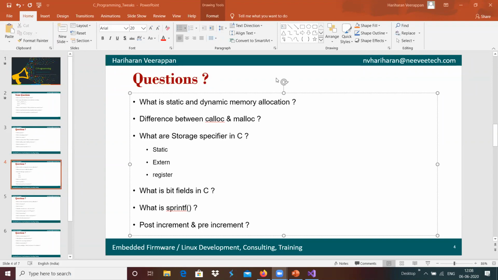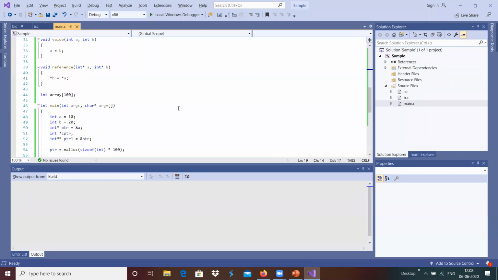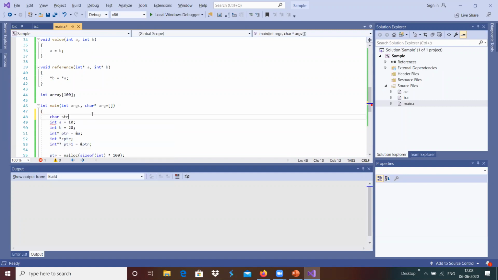Actually, sprintf is basically used for printing into a buffer, or printing into a string. For example, we wanted to create a string buffer, so I'm going to declare char str of 100.